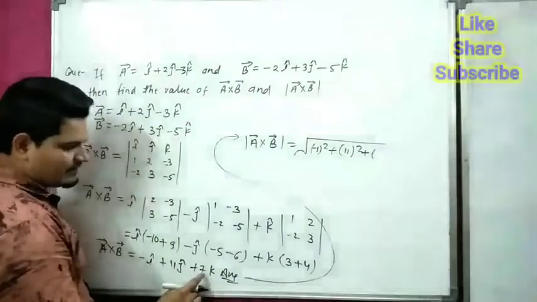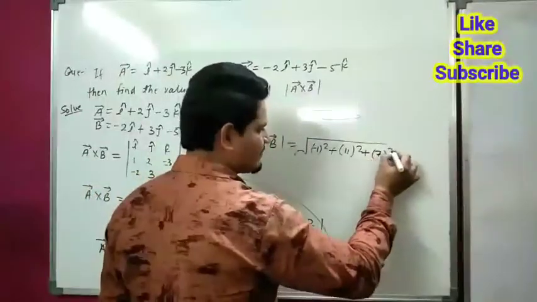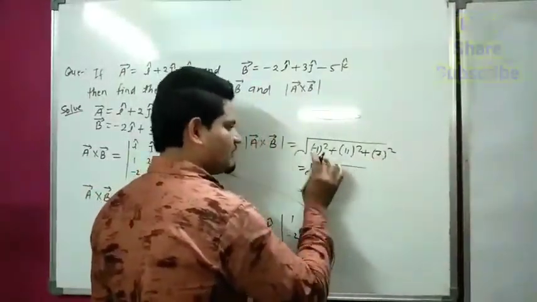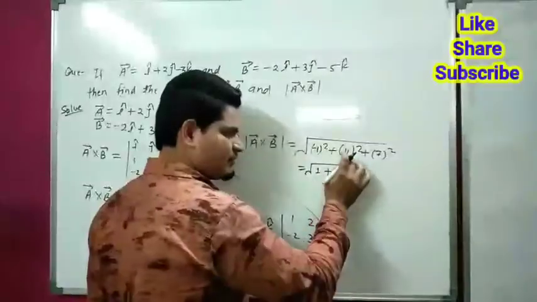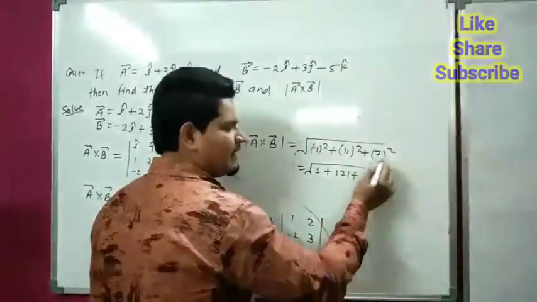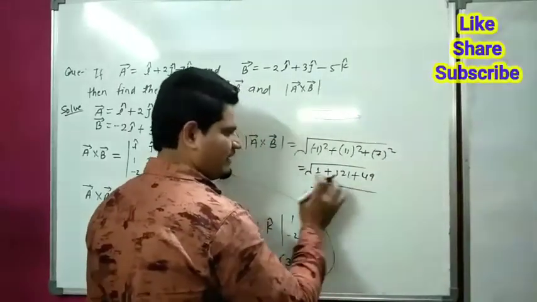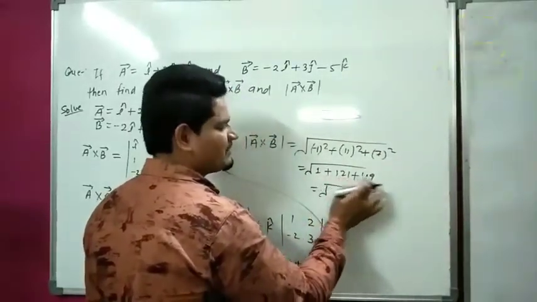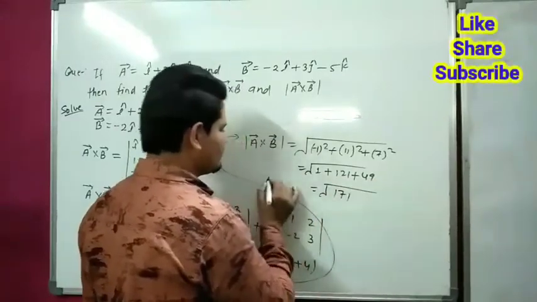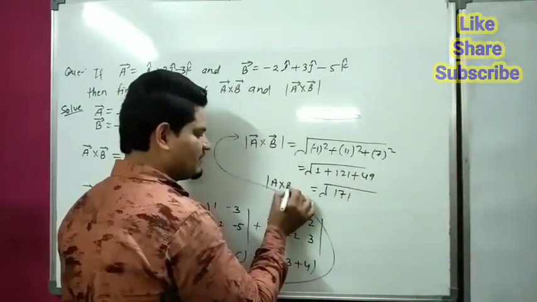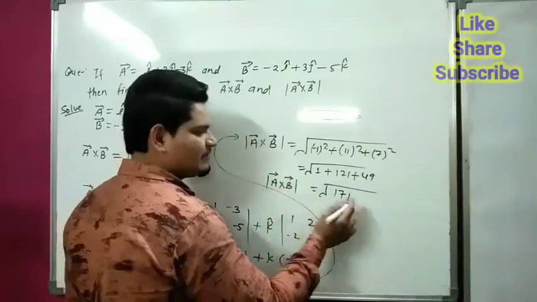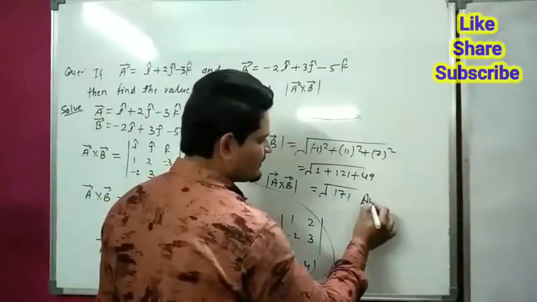This is 7, so 7 squared. Now the square of 1 is 1, the square of 11 is 121, and the square of 7 is 49. So 121 plus 49 plus 1 is 171. So the modulus of vector A cross vector B is root 171.